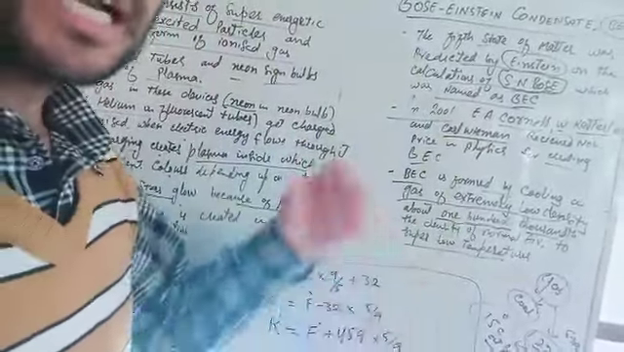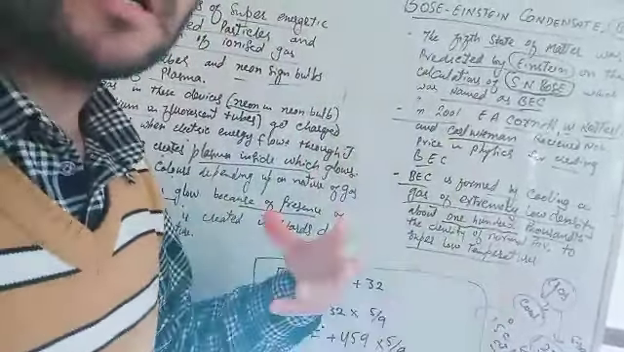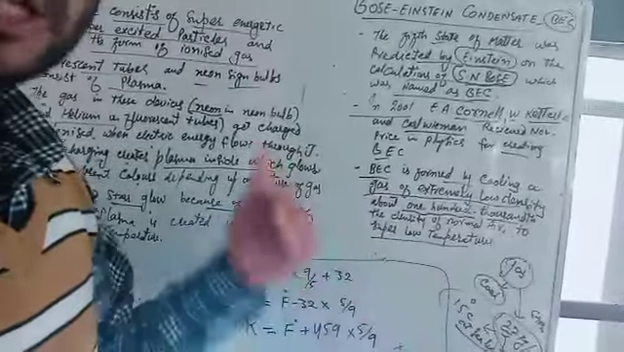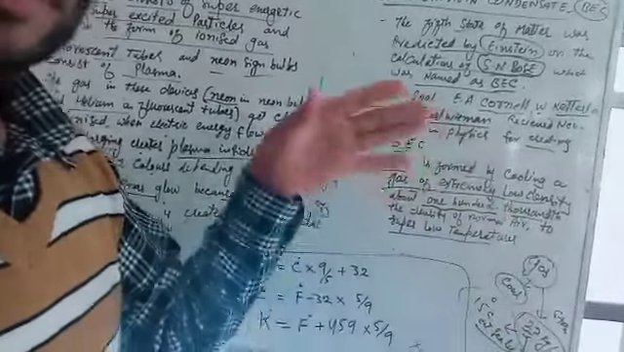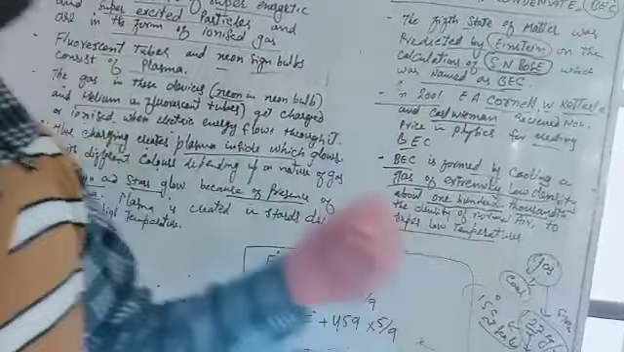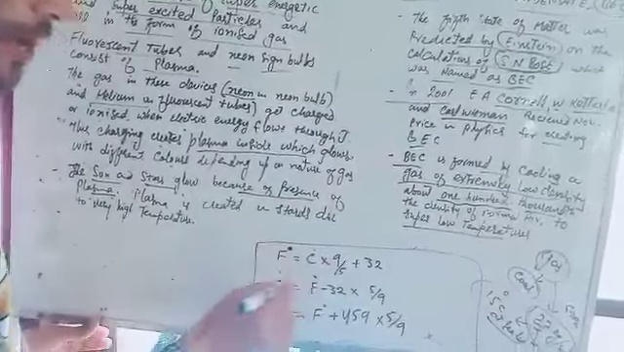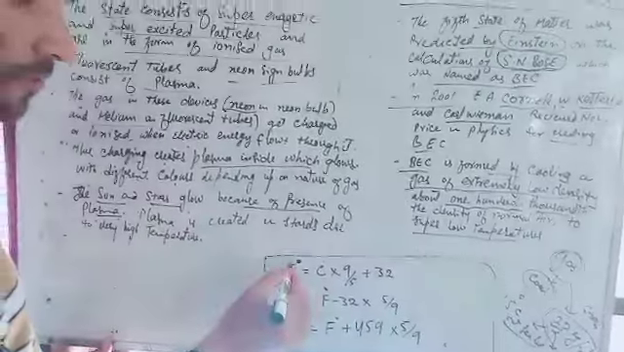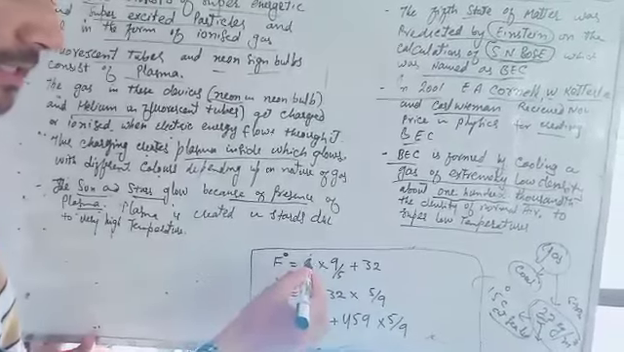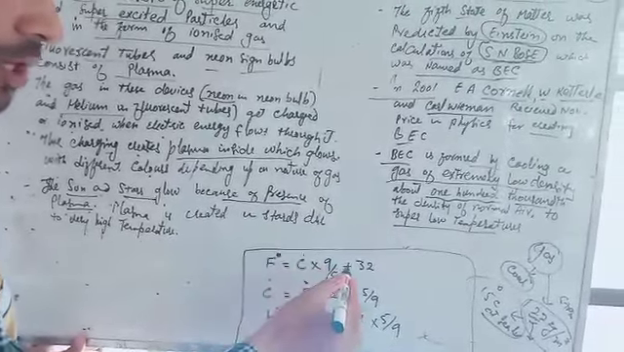There is a question about conversion of temperatures. I will write here some formulas on which you can put the values and interconvert Fahrenheit into Celsius, Celsius into Fahrenheit, or Kelvin into Fahrenheit, Fahrenheit into Kelvin. If you have to convert Celsius into Fahrenheit, then the first equation is Fahrenheit equals Celsius C into 9 by 5 plus 32.